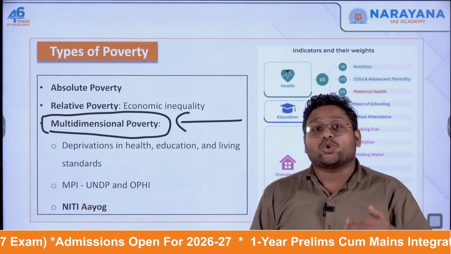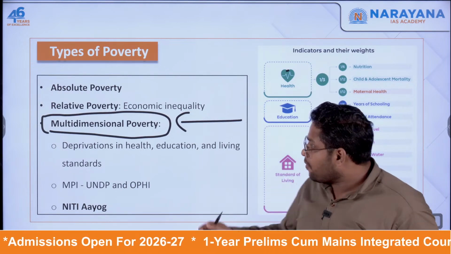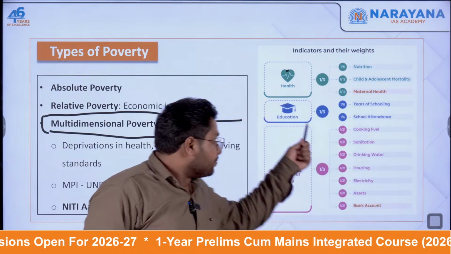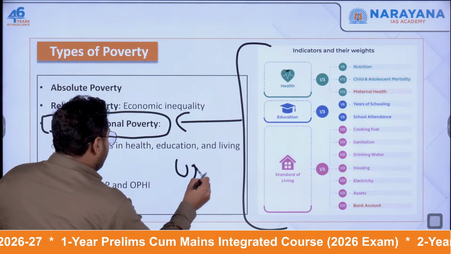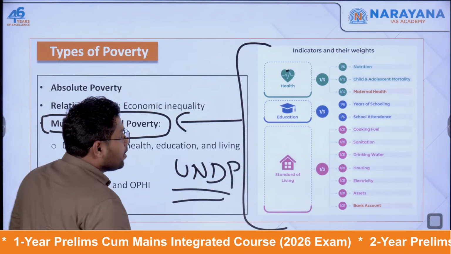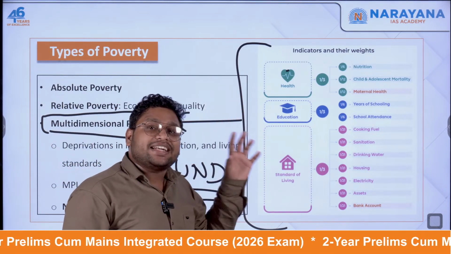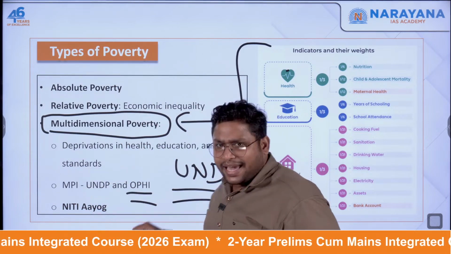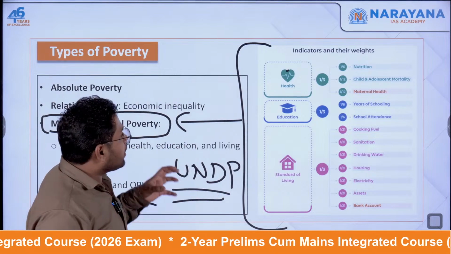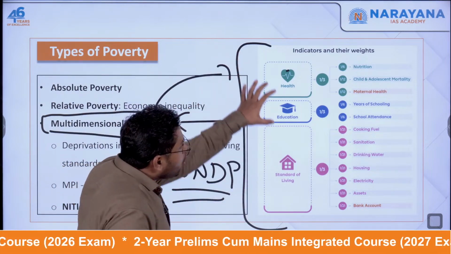Rather, it includes many other dimensions. For example, here you can see the dimensions provided by UNDP, wherein they are talking about the multi-dimensional poverty index. UNDP and this organization called OPHI both worked together to bring in all these dimensions.